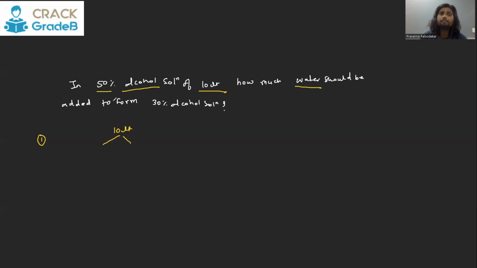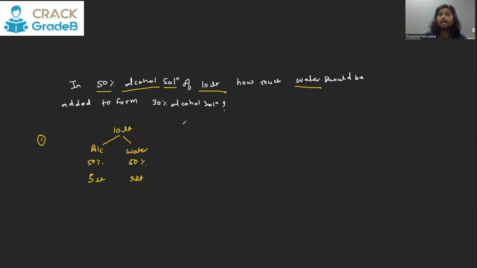In the 10 liter, 50% is the alcohol. 50% alcohol solution. Solution means mixture. So it will have 50% alcohol. If it has 50% alcohol, the remaining we can say is water. It doesn't matter what it is. We can say 50% will be water. So 50% of 10, that is 5 liter, will be alcohol and 5 liter will be water.